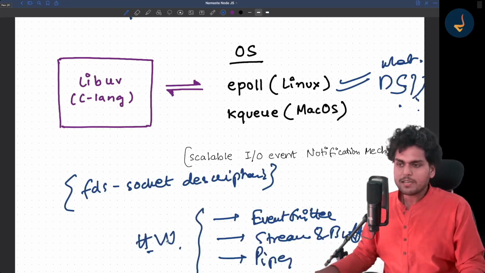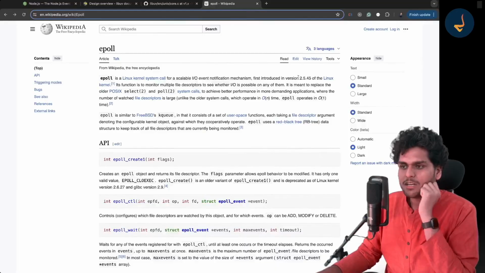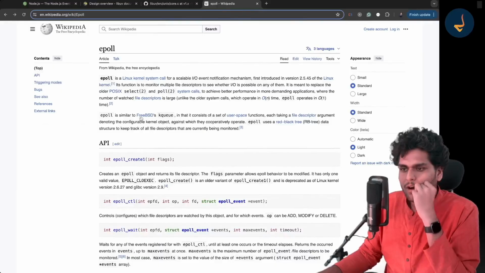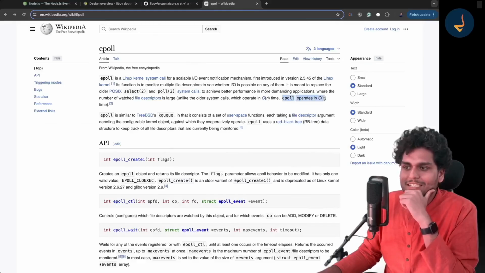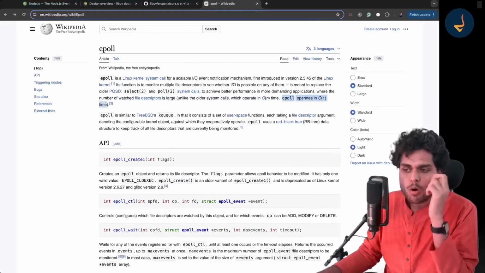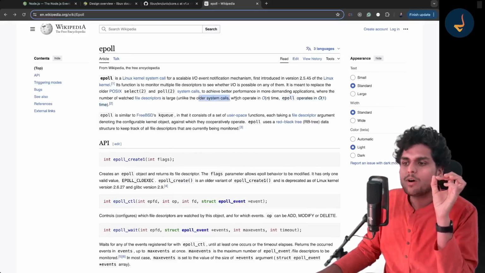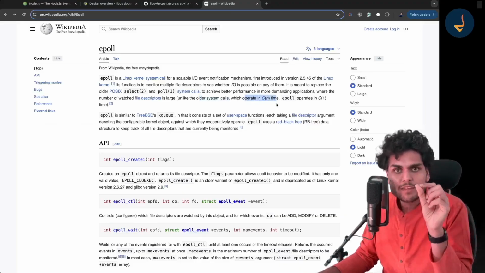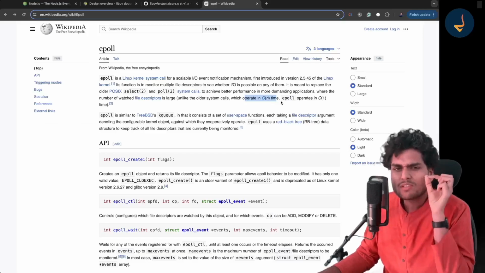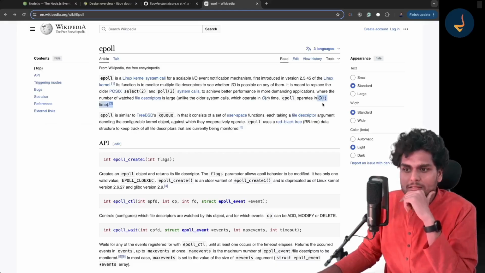Please study about it. If you go to epoll, you will see that it was introduced in version 2.5.45 of the Linux kernel. And then just see this, epoll operates in O(1) time. Earlier, in the older system calls before epoll, this operation used to take O(n) time, which was very slow. Now it takes O(1).